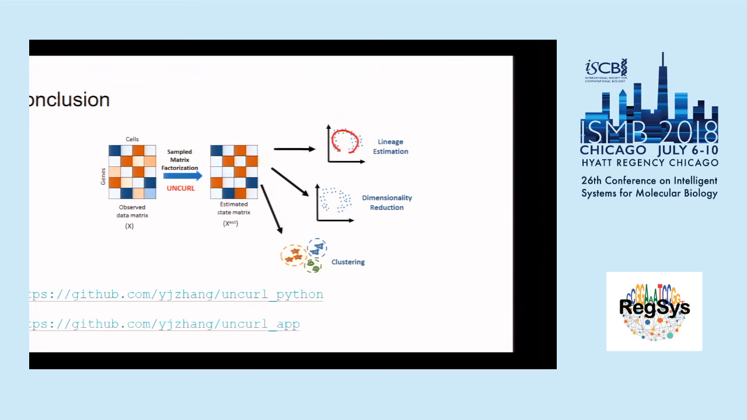In conclusion, UNCURL is a method for analyzing single-cell RNA-seq data by matrix factorization, and this output can be used for various tasks such as clustering, lineage estimation, and dimensionality reduction. Each of these can involve semi-supervision. And our code is open source for both the app and UNCURL itself on GitHub.